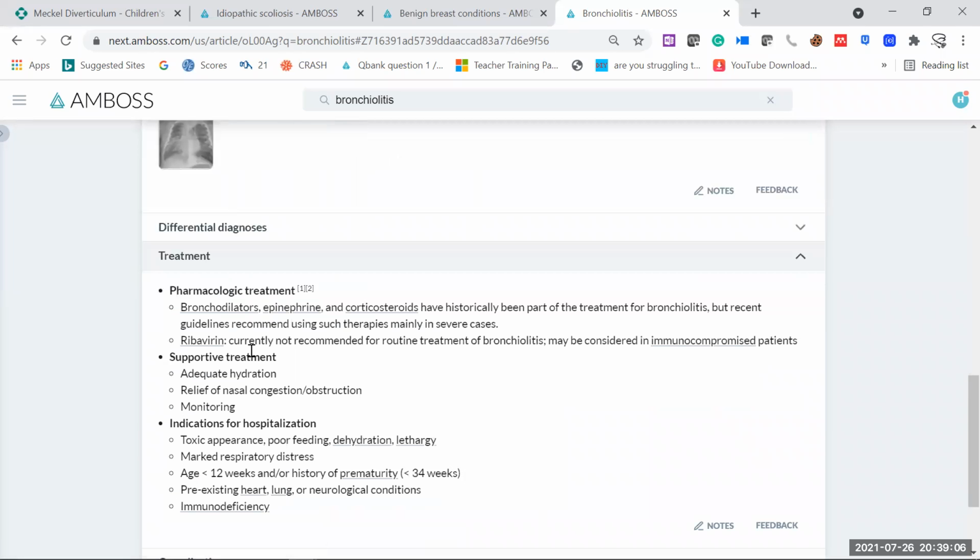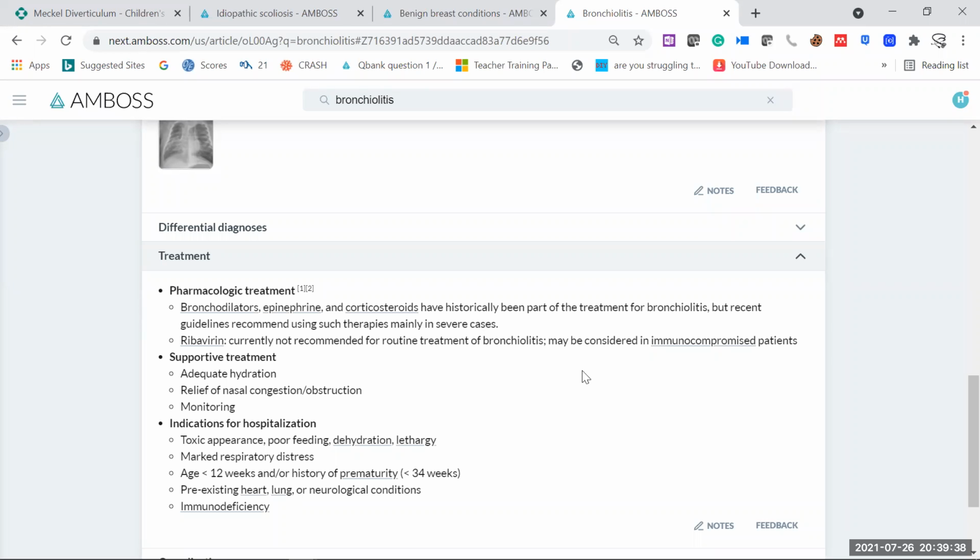In pharmacology, we can give bronchodilators, epinephrine, and steroids. These have historically been a part of the treatment for bronchiolitis, but recent guidelines recommend using such therapies mainly in severe cases. So we'll never go for steroids, epinephrine, or bronchodilators unless the patient has respiratory distress symptoms. Because it's a viral infection, better we go for antivirals. Ribavirin is currently not recommended for routine treatment of bronchiolitis, but may be considered in an immunocompromised patient. So here again, they are saying in an immunocompromised patient we can give it.